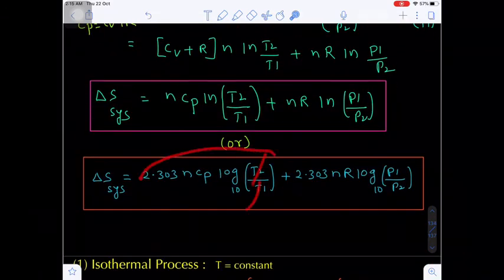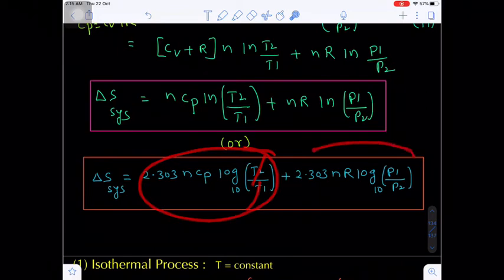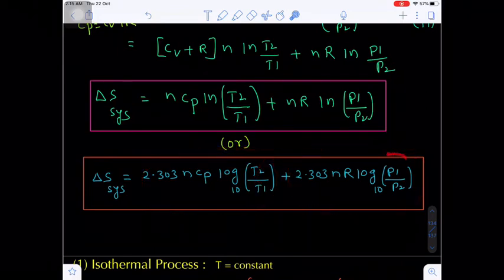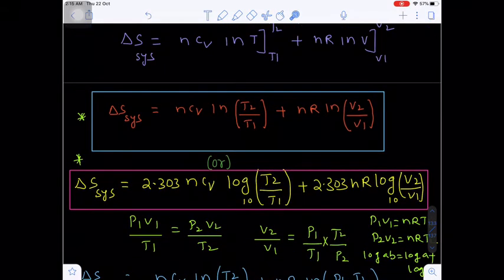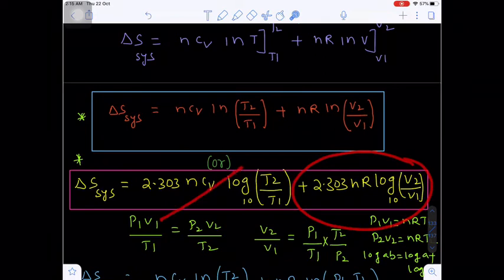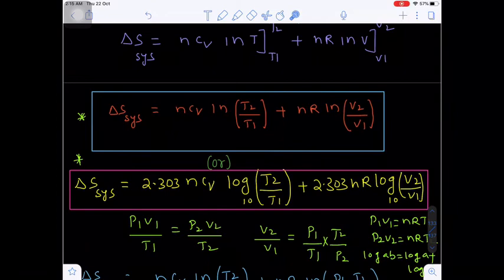In this expression also, if it is isothermal, T1 and T2 cancel and this value becomes 0. So this expression is for the change in entropy of an isothermal process if pressure is given. Otherwise, if the volume is given, then we can use the expression up to here, because this value becomes 0, since T1 and T2 cancel and log 1 is 0.